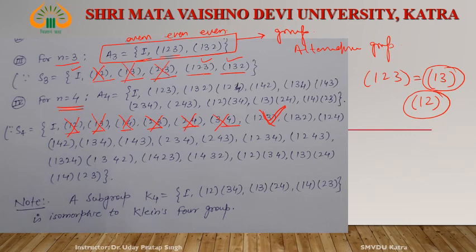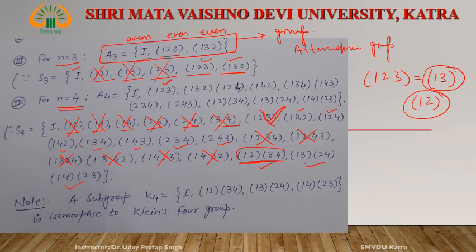So (1 2 3) comes here in the alternating group. (1 3 2), this is even, even permutation. This is an odd permutation. Now this one is even, since this is a product of two transpositions, therefore this is even.